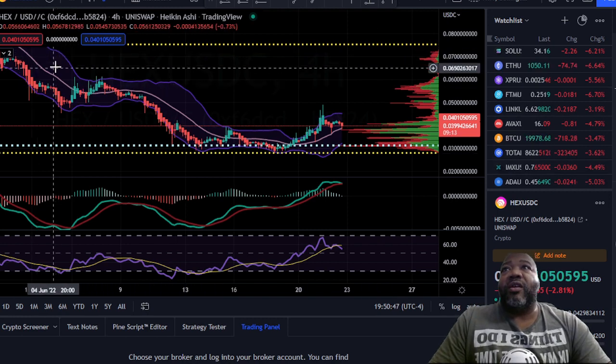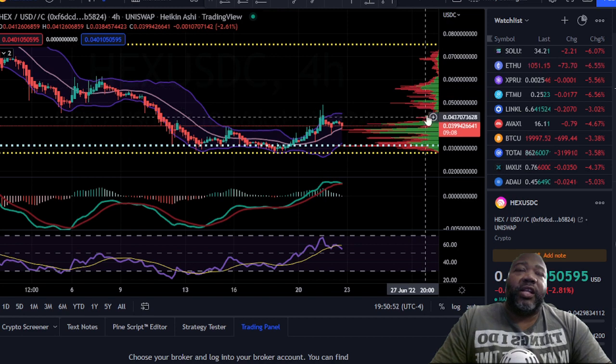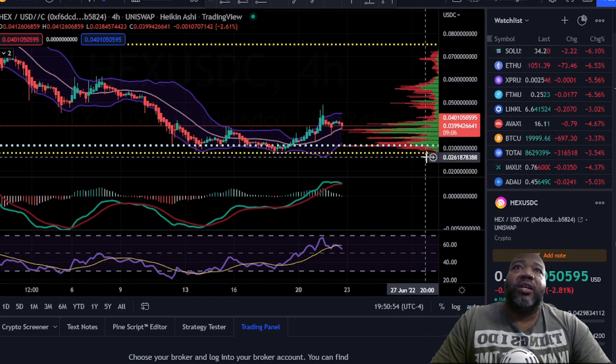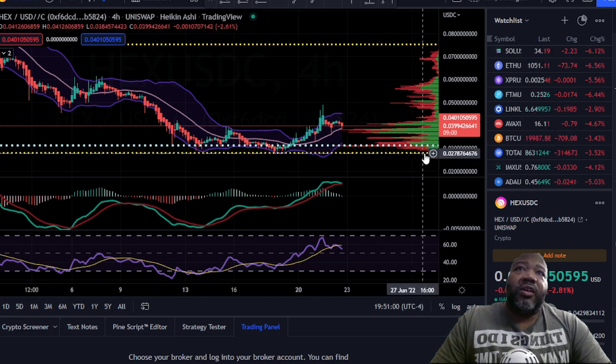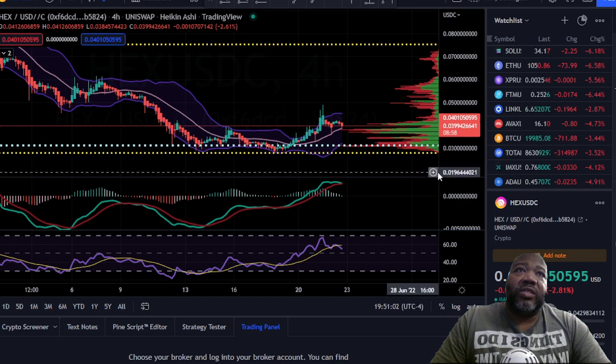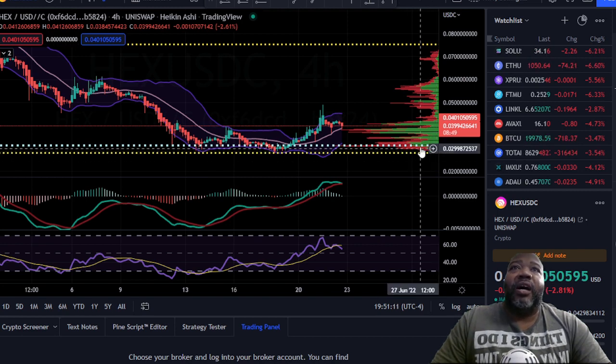Now, using a VRVP right here off this automatic volume chart, it establishes the high volume points. And you'll see that going back to what date? Let me get the date in here. All right, back to June 1st, you'll see that it has a support level sitting currently at 0.027, 0.028, somewhere in that range.